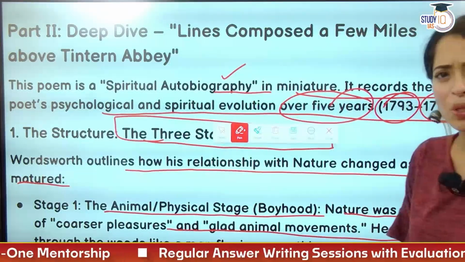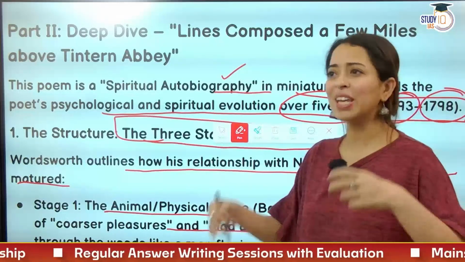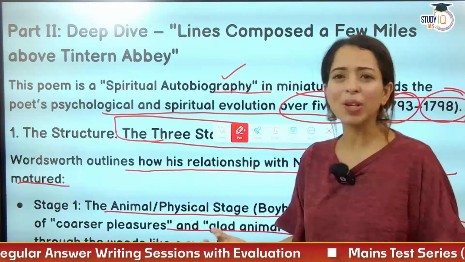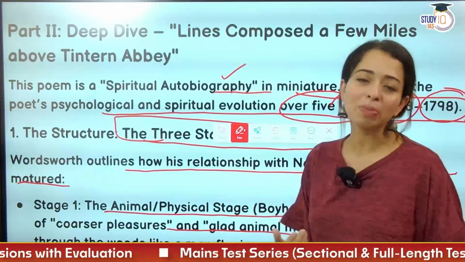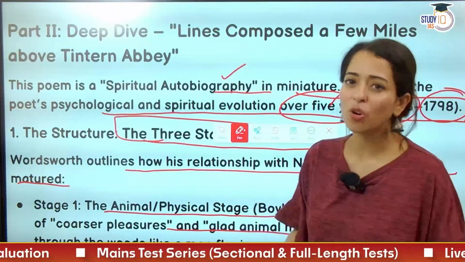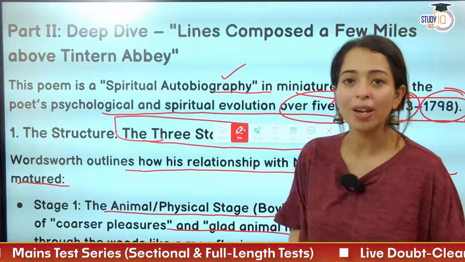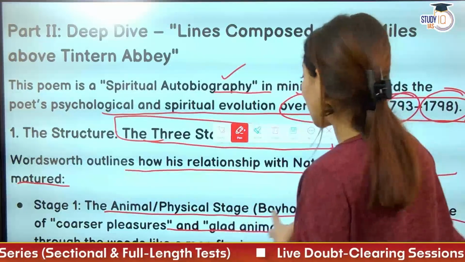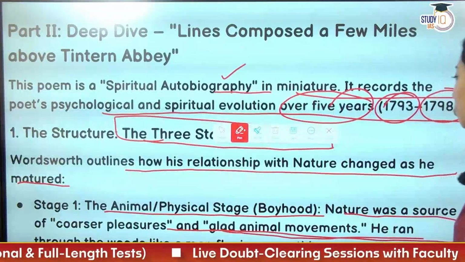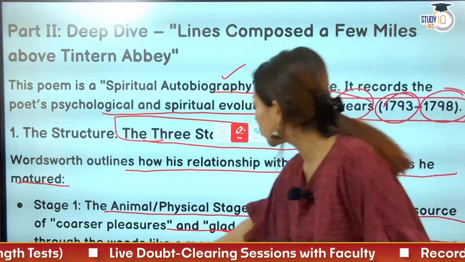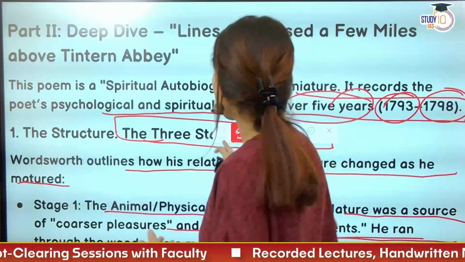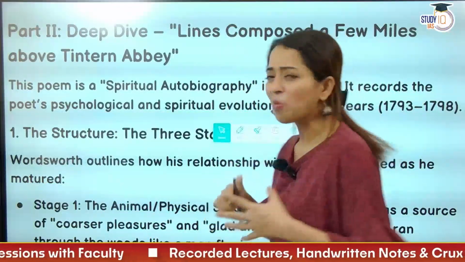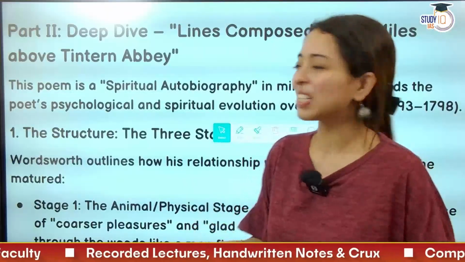He ran through the woods, he had no fear, he had an absolutely casual nature, you know. So there was a boyhood. So boyhood mein jitna bhi you experience all the joys or the playfulness without any worries, that is the phase that he describes as glad animal movements, coarser pleasures through the woods, like a man fleeing something, running about, wandering here and there without any remorse, without any responsibility.